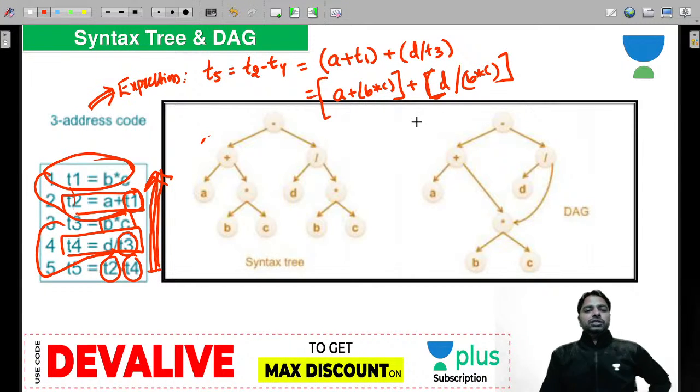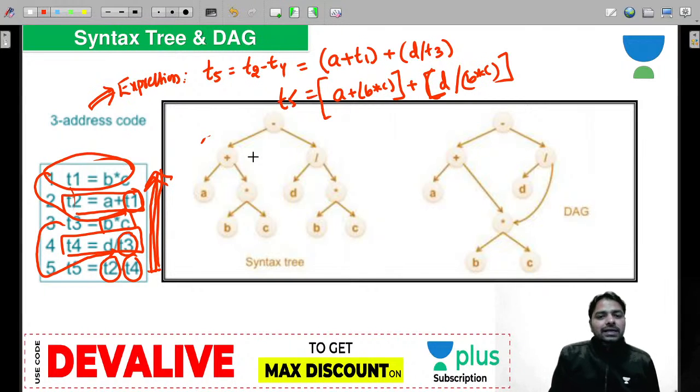This is your expression. T5 is equal to, T5 is equal to. Is this point clear? Come on guys.